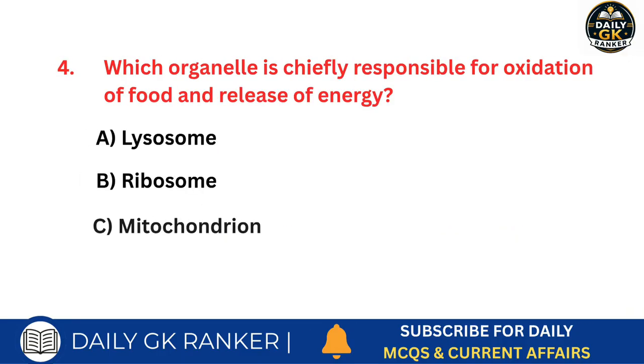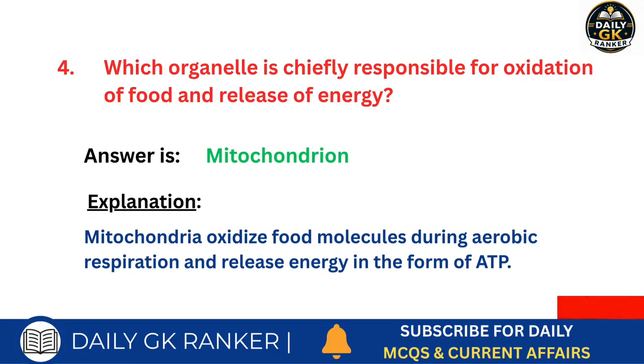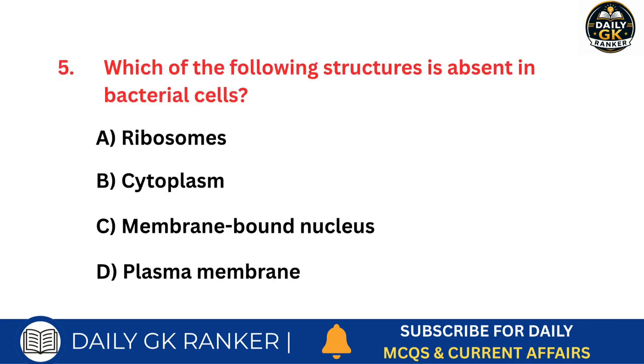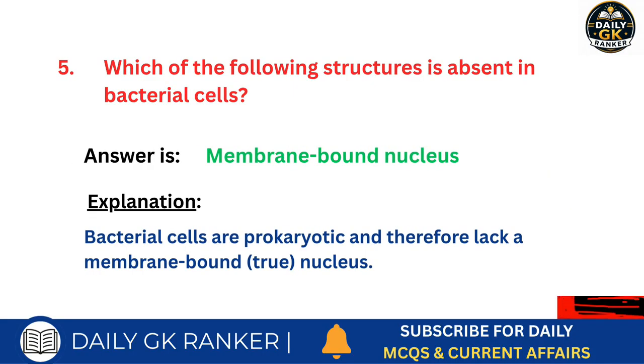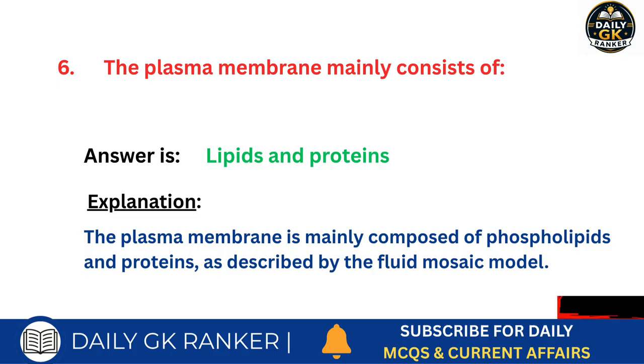Which organelle is chiefly responsible for oxidation of food and release of energy? Answer is mitochondrion. Which of the following structures is absent in bacterial cells? Answer is membrane-bound nucleus. The plasma membrane mainly consists of what? Answer is lipids and proteins.